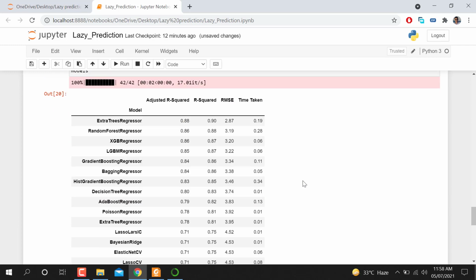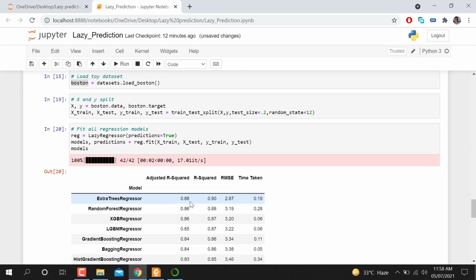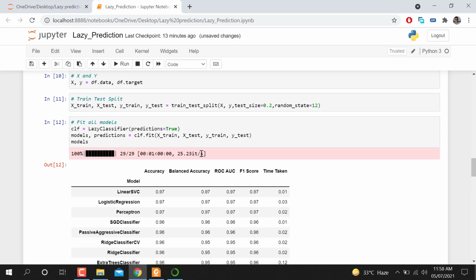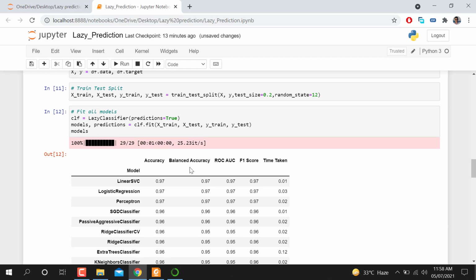You can see here extra tree regressor gave us the accuracy mean score. If we have regression data, we have some evaluation metrics like root mean square error, R square error, time taken, and something like that. If we have a data set with classification, we have accuracy, balanced accuracy, ROC curve, F1 score.